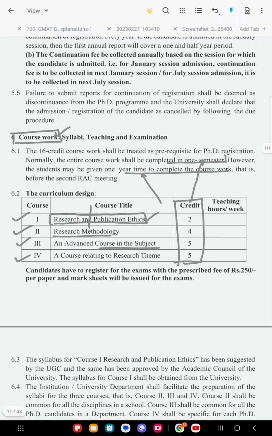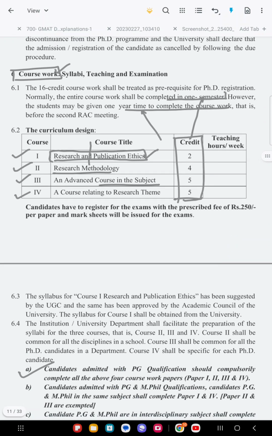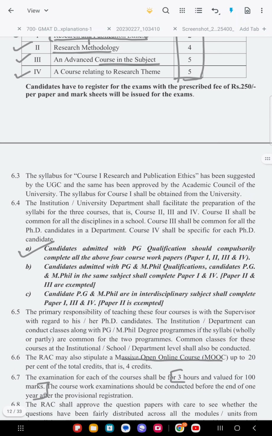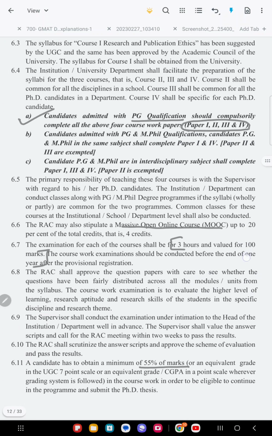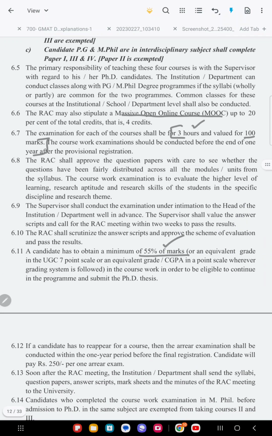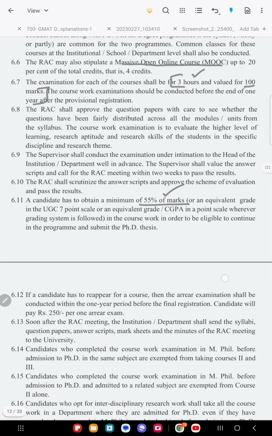So this is also a proper examination. This is also a subjective paper. Okay, you have to pass in all these papers. So the candidate admitted with only a PG qualification has to go through all the 4 papers which I have mentioned earlier. That is very, very important. Okay, and these papers, whatever I have said, are 3 hour papers for 100 marks each. Okay, and you have to have 55% as the passing mark.